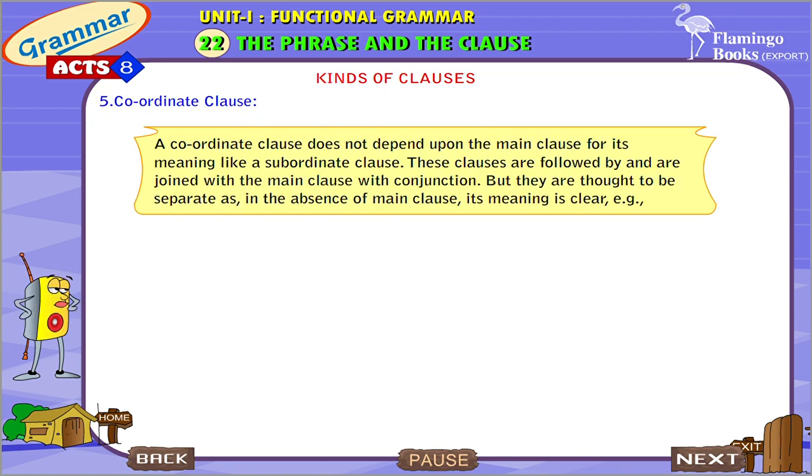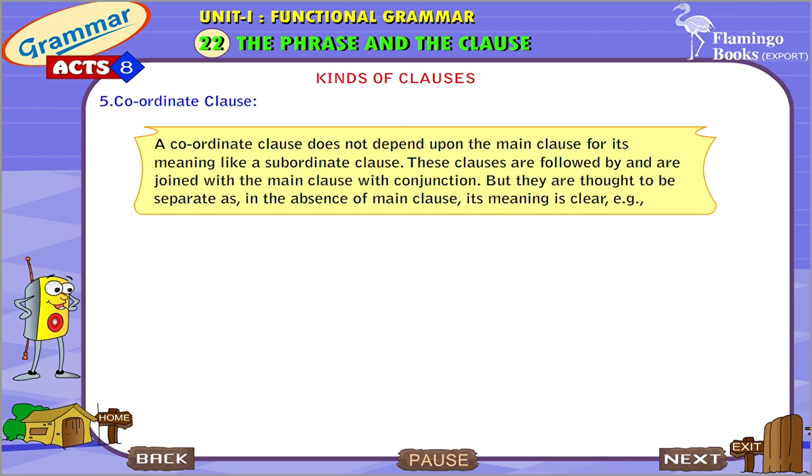Coordinate clause. A coordinate clause does not depend upon the main clause for its meaning like a subordinate clause. These clauses are joined with the main clause with a conjunction, but they are thought to be separate as, in the absence of the main clause, its meaning is clear.